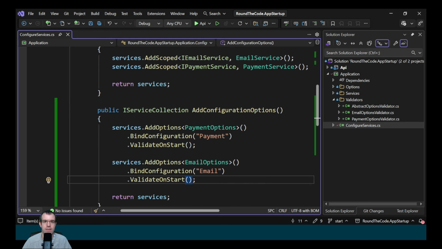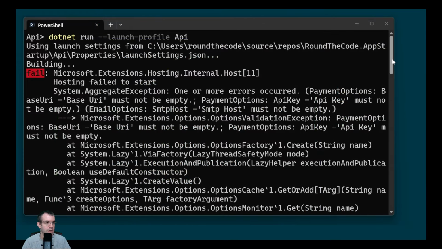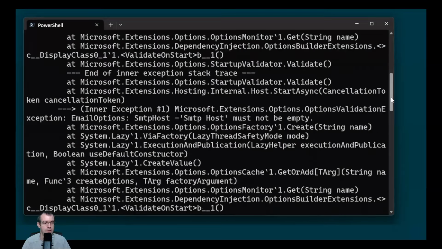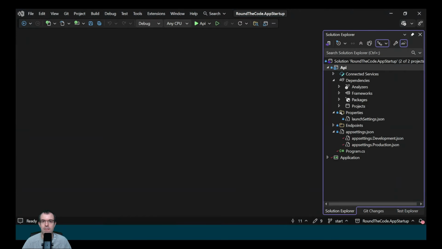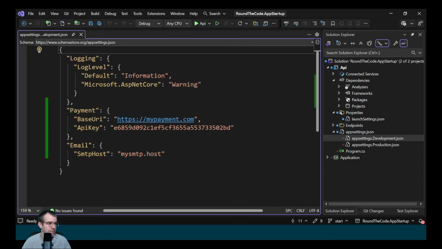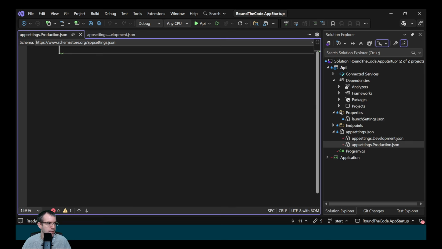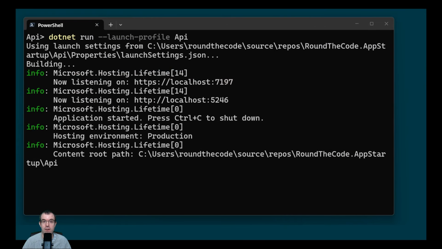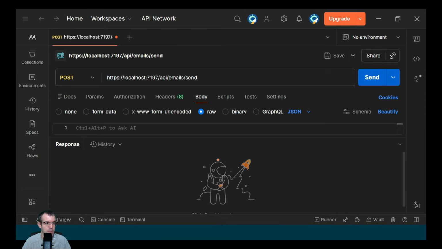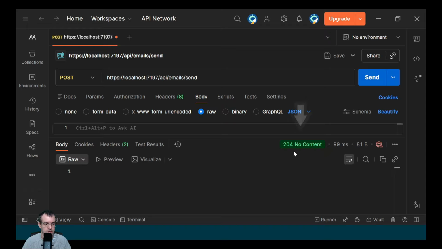And we'll try again. Now when we run the application, we get the config exceptions, and it also crashes the app. Let's add those config values into production. We'll go into appsettings.Development, we'll copy them, and we'll add it into appsettings.Production.json. Let's run the application again and see if it starts. So the application has started. Let's run one of the endpoints and make sure that works. That returns a successful response.